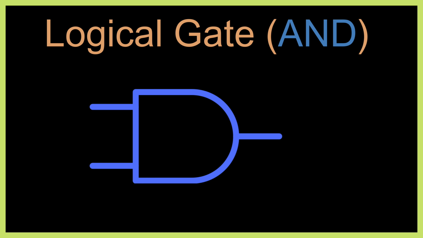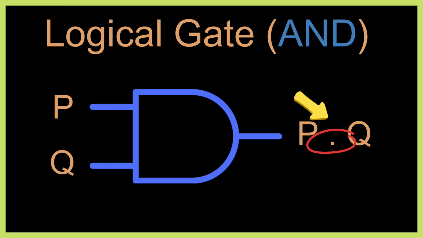Now let me show you the AND logic gate. This is the AND logic gate. It receives 2 inputs, P and Q, and the output is P.Q, which represents P and Q. This dot in Boolean algebra is equivalent to the wedge symbol we use in propositional logic.